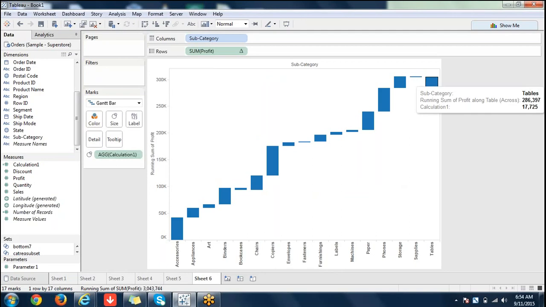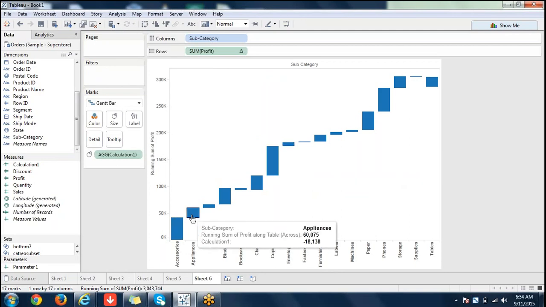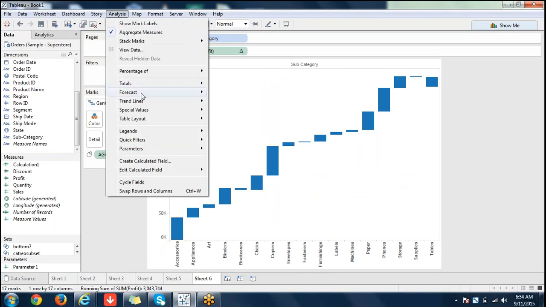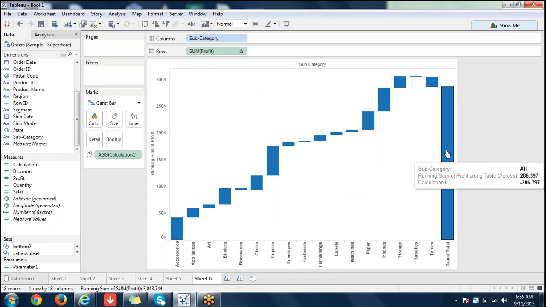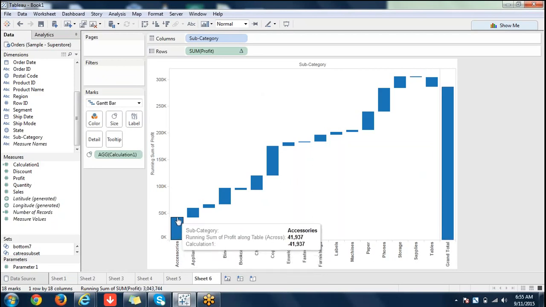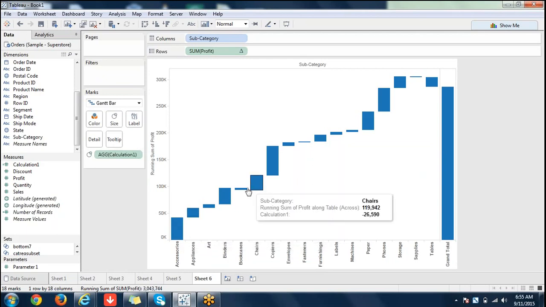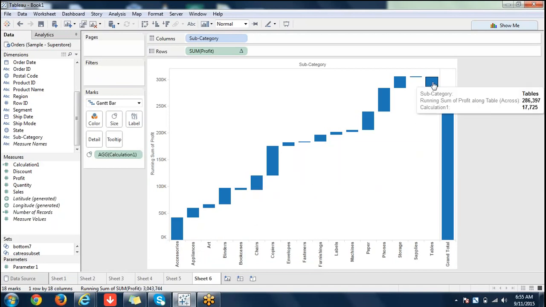See, Stuti, this is the waterfall chart. Each and every individual piece will contribute to the overall total. To understand how each individual part contributes to the total, I'm adding a row grand total here. This is the total. You see that wherever this part ends, it goes up. If it is a negative value, it comes down. This is a negative value, so it comes down. This is a positive value, that's why it's going up. This one is negative, again it's coming down, and this one is negative, it's coming down from this point. So it's stepwise.